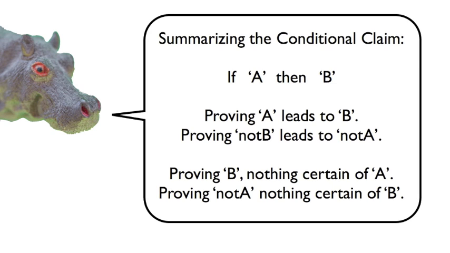Summarizing the conditional claim, if A then B, proving A leads to B, proving not B leads to not A, proving B allows us to conclude nothing certain of A. Similarly, proving not A lets us conclude nothing of B.